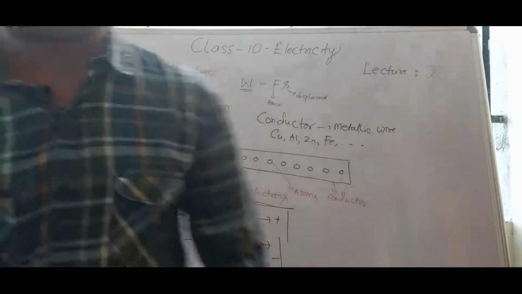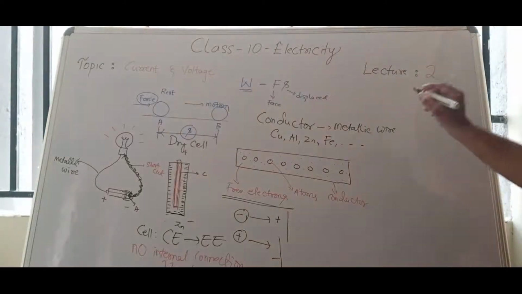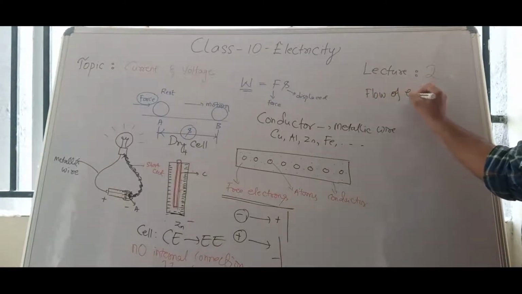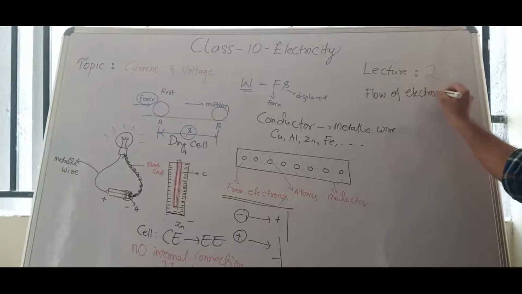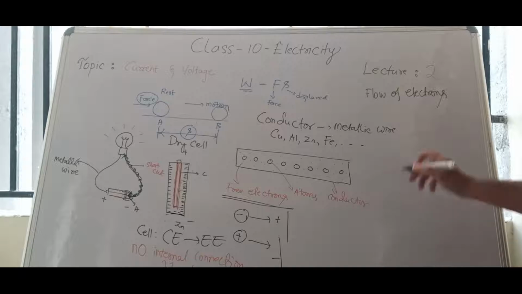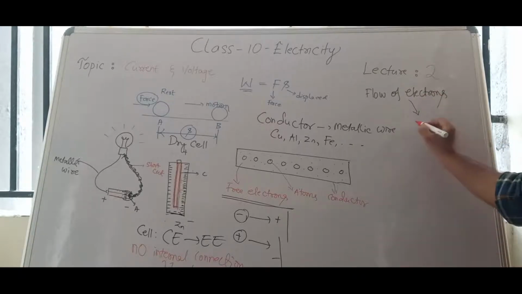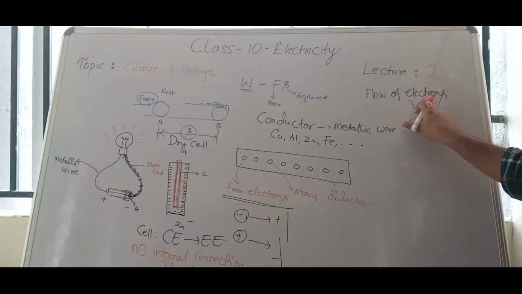So here, flow of electrons we have studied. Flow of electrons is nothing but current. So if they ask you what is meant by current, you can tell this definition: flow of electrons.